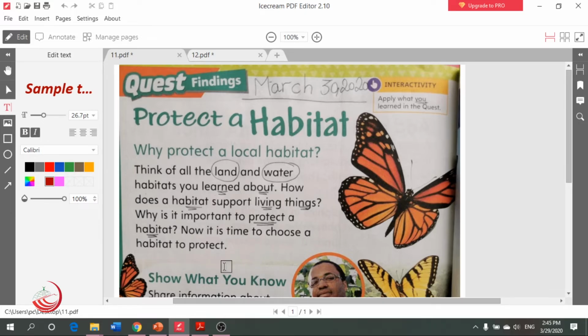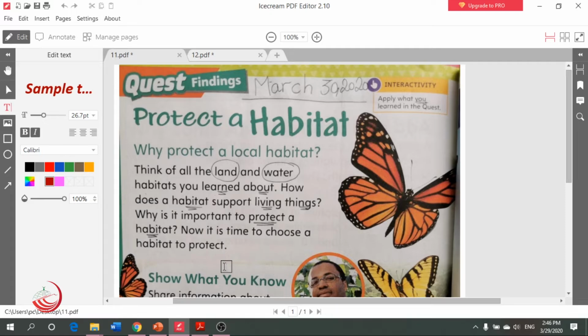Now it is time to choose a habitat to protect. So my lovely students, Malak and Maysoon and Mayar and Bara and Leen and Ahmed and Anas and all of you, I want you to close your eyes and think about any kind of the habitats. For example, here Islam will say, teacher, I will choose the desert habitat. But Yaman will say, no, teacher, I will choose the ocean habitat.